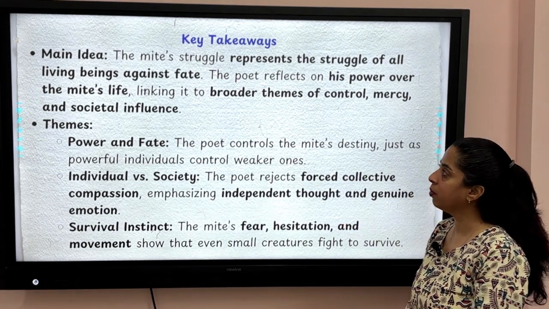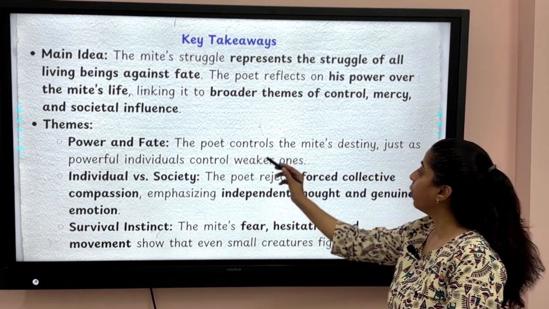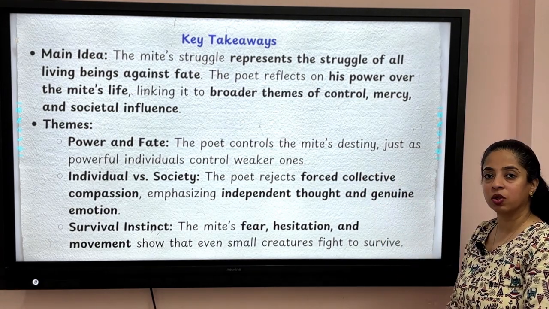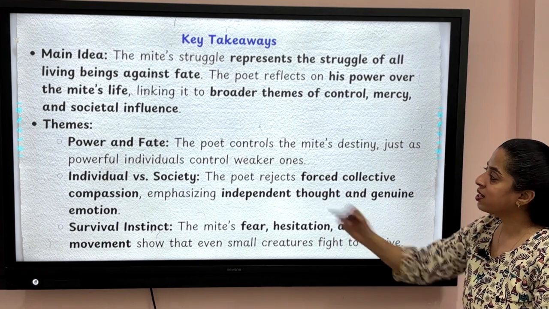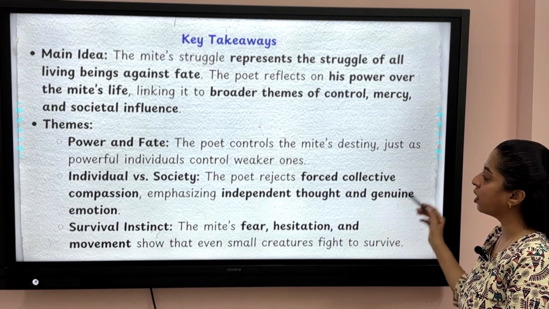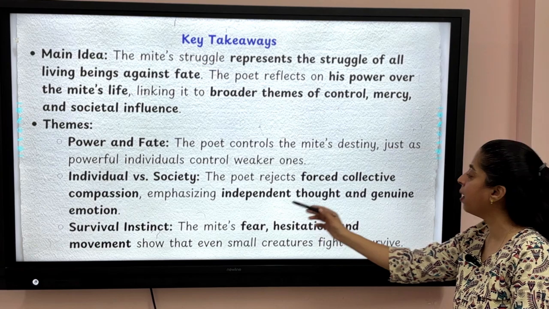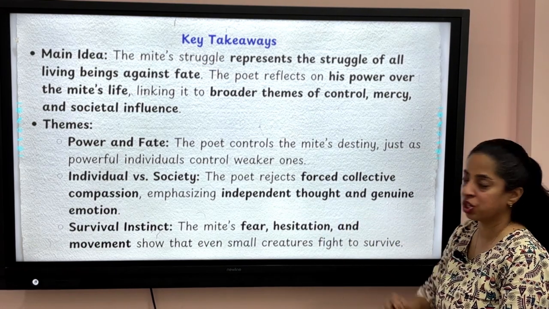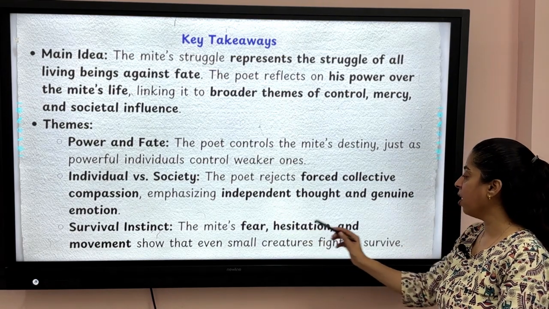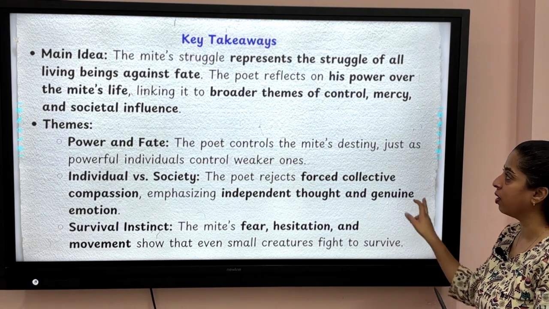So let's talk about the theme of this stanza. Power and fate is one of the very important themes here. The poet controls the mite's destiny, just as powerful individuals control weaker ones. Next theme is individual versus society. The poet rejects forced collective compassion, emphasizing independent thought and genuine emotion. Third theme is survival instinct. The mite's fear, hesitation, and movement show that even small creatures fight to survive.